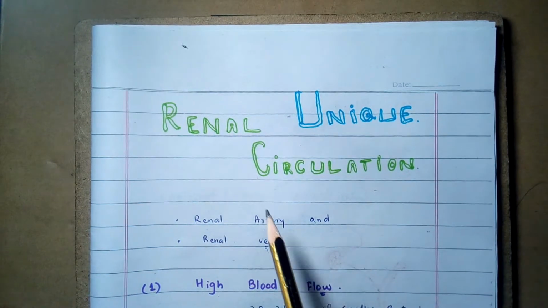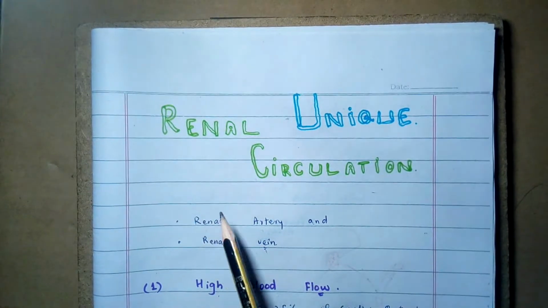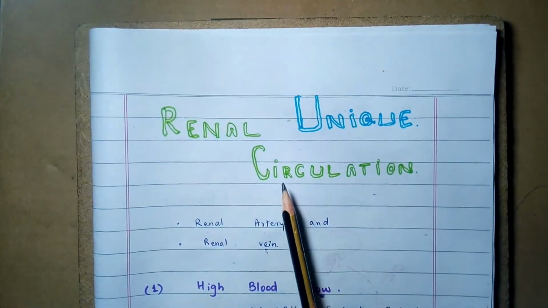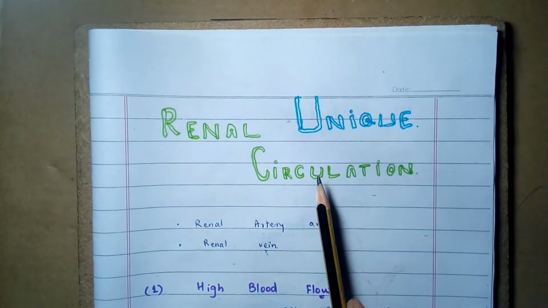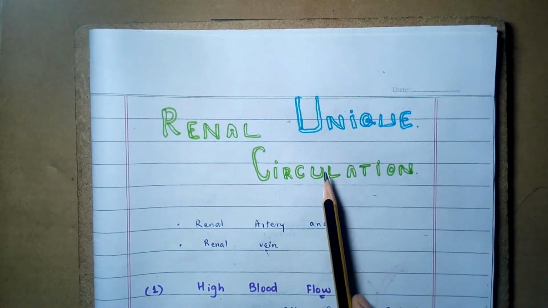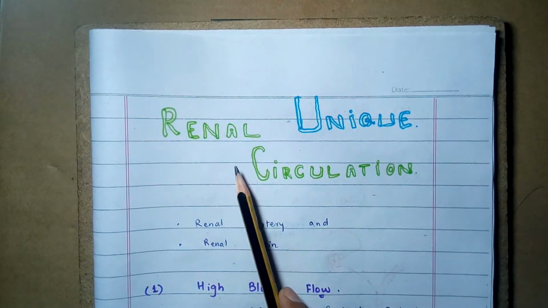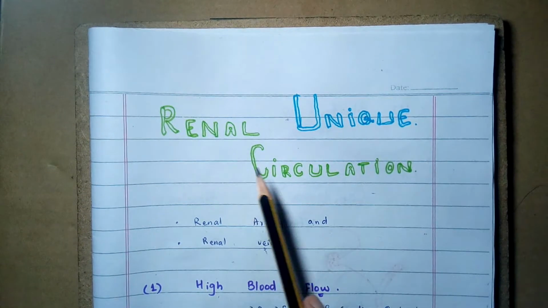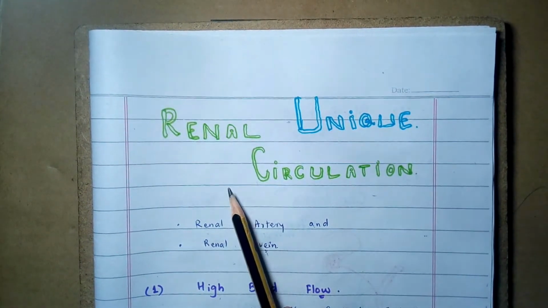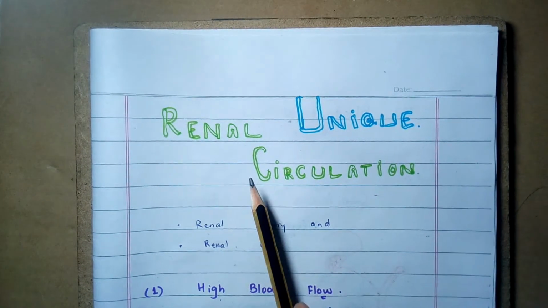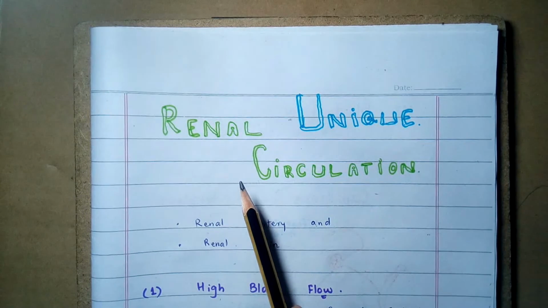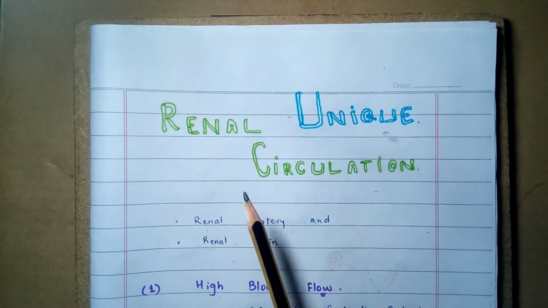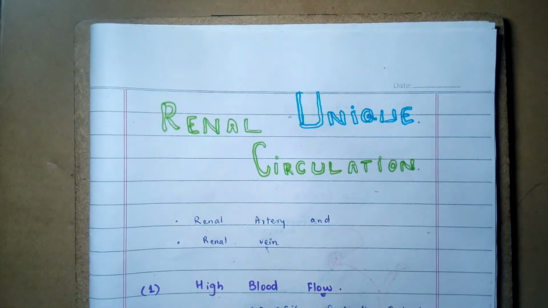Students, in this video I am going to discuss the peculiar properties of the renal circulation, why the renal circulation is a unique circulation. The renal circulation, or the blood flow of the urinary system, is unique, having some peculiar properties. Let's try to understand. The kidney has a peculiar type of blood flow.